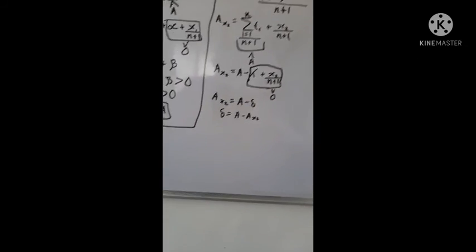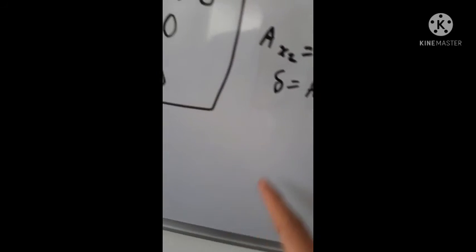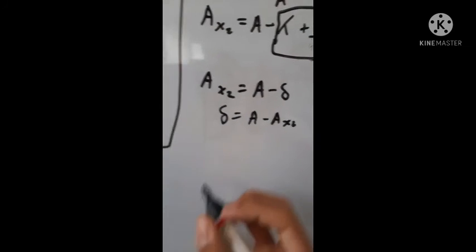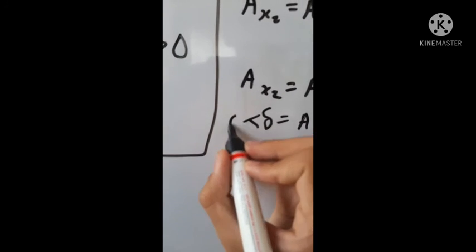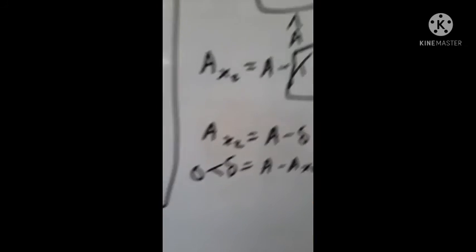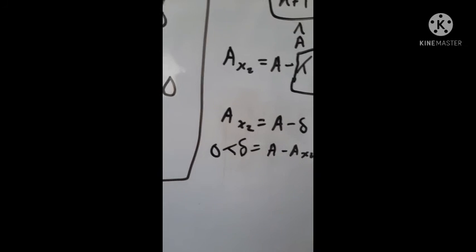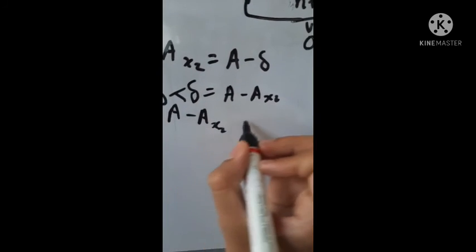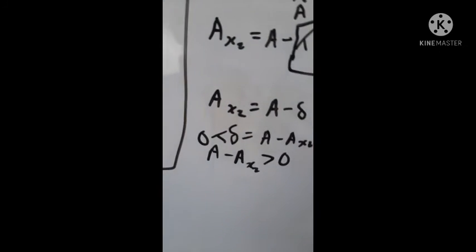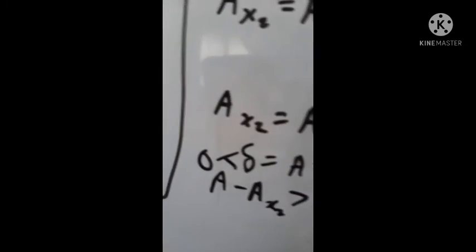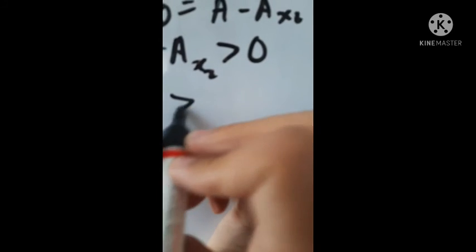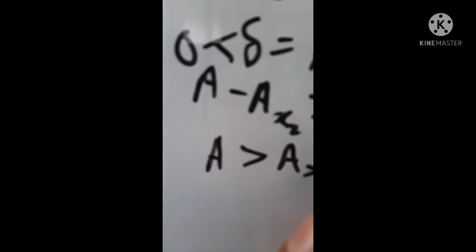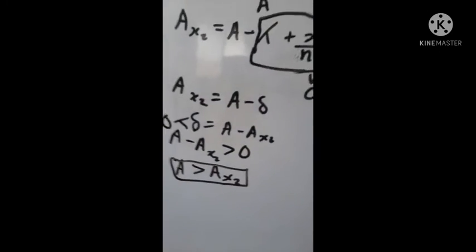And we knew that delta is greater than 0. Yes, that's true. So all this stuff is greater than 0. A minus ax2 is greater than 0. Moving ax2 to the other side, a greater than ax2, ladies and gentlemen.